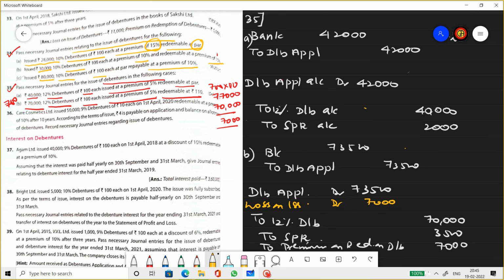So I've done two sums and I've explained all the journals. Try the rest of these questions based on what you've learned. If there's any doubt, put it in the comment section.